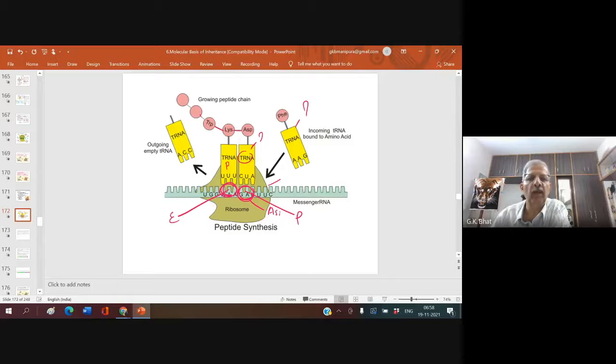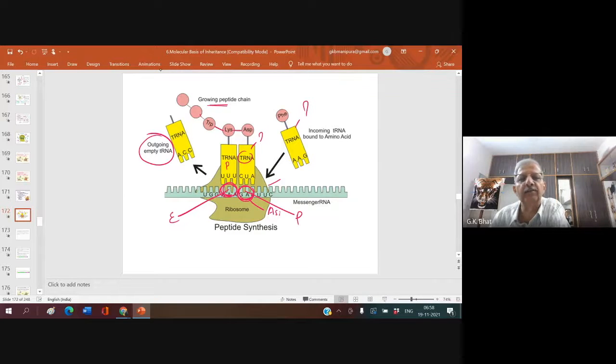Look here. Now, this is the outgoing tRNA. Is it charged or non-charged? No, it has already given its amino acid. So you see that in the peptidyl site, the P site, there is always an attachment of one amino acid to another. Always the fresh amino acid gets added to the already formed growing peptide chain.